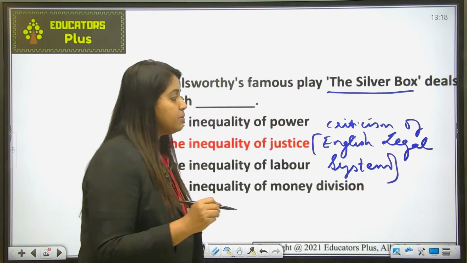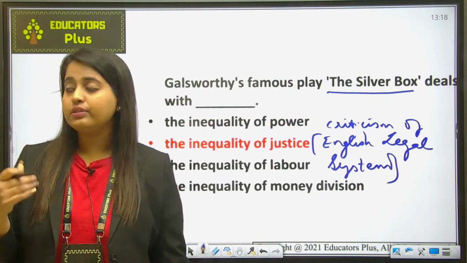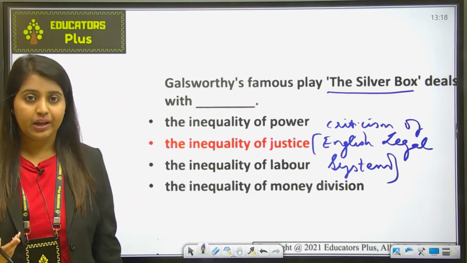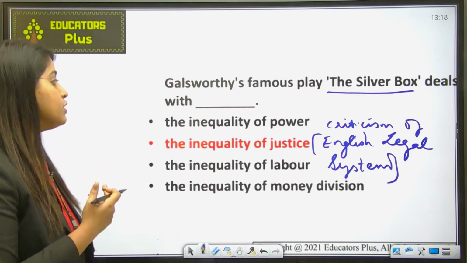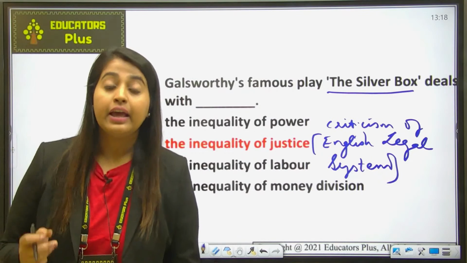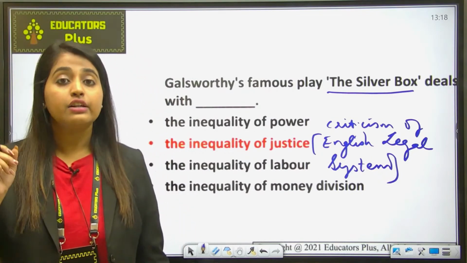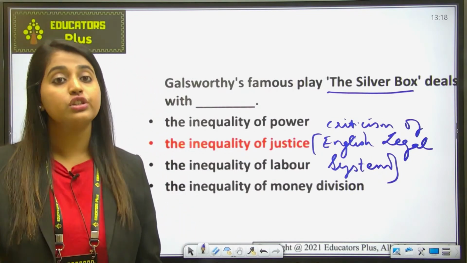It is a criticism of the English legal system, and that's why it is bitter. As I told you, it is a satirization of the English legal system. So it is a bitter and a very powerful play. And it also contains a social satire on unjust social prejudice.